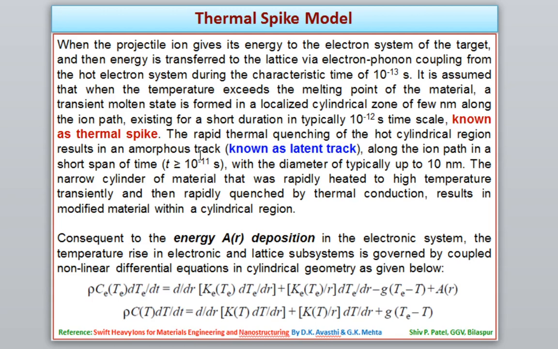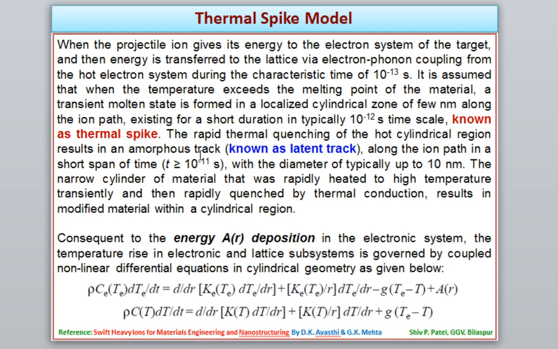So whatever material modification occurs due to swift heavy ion radiation, there are several models to explain it. Nowadays the thermal spike and Coulomb explosion are assumed to be two good models which explain the material modifications caused by swift heavy ion radiation.